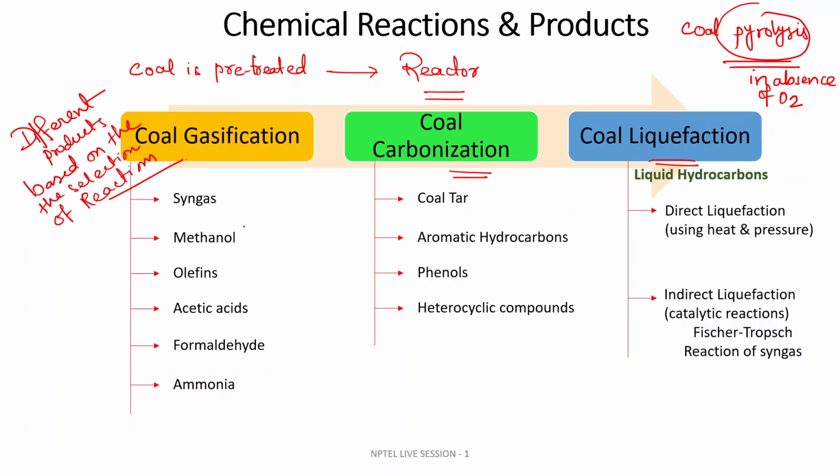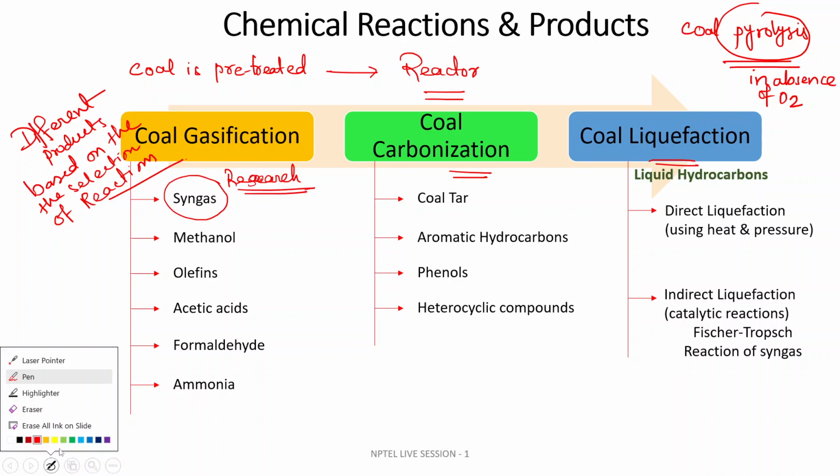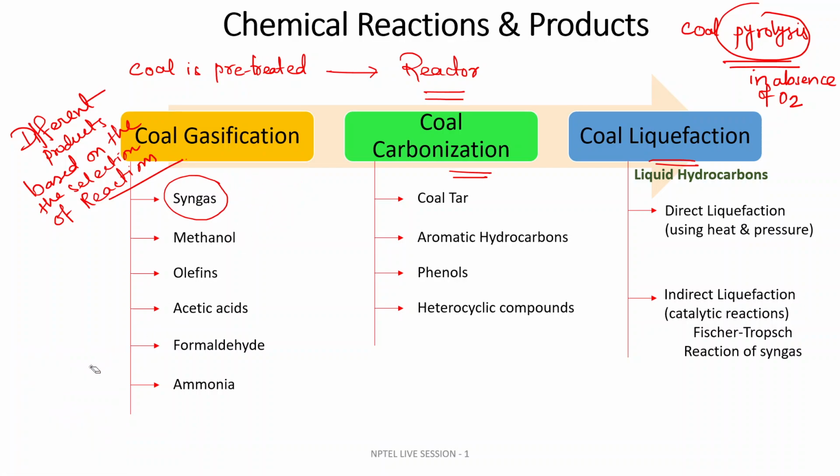In coal gasification, what kind of product are you getting? Syngas. It is a very interesting topic of research nowadays. A lot of research is going on in coal gasification and production of syngas, and this syngas can also be produced from other raw materials like biomass.